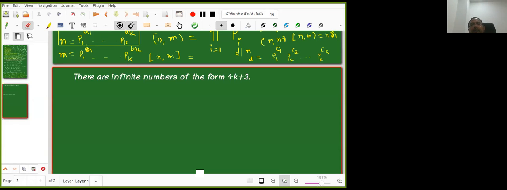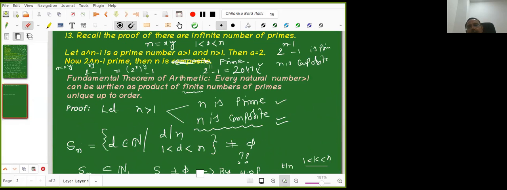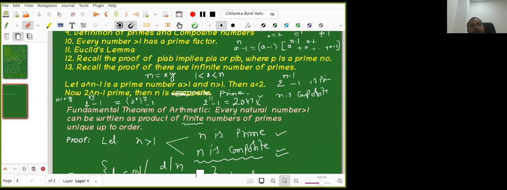So you can go to that Google Classroom. There are entire notes, full notes. For example, the fundamental theorem of arithmetic proof is very neatly written line by line. You will not miss even the proof that if a power n minus 1 is prime then a equals 2.